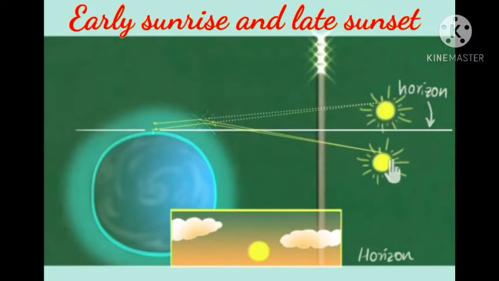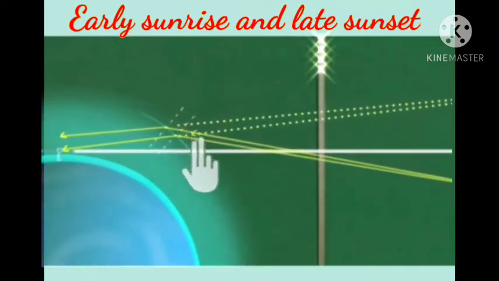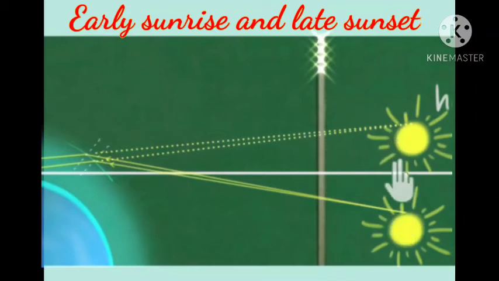And dear friends, this rising is taking place before the sun actually rises, and this time is about 2 minutes before the actual sunrise, and this we call apparent or early sunrise. So here the sun we feel, but actually it is not there. It is still just below the horizon, and the light rays appear to come from a little up.